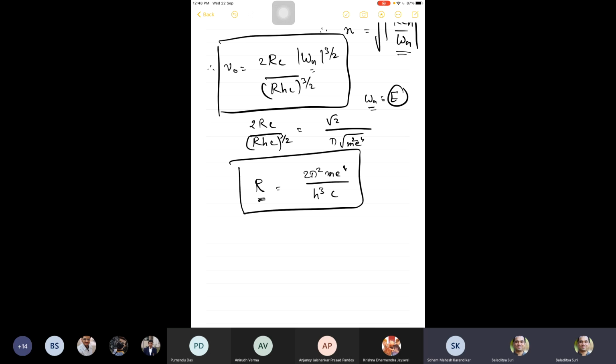Excuse me, yeah, sir. Sorry, sir, since we considered k to be 1 instead of 1 upon 4 pi epsilon naught, we have gotten 2 pi square. The actual formula has 1 upon 8 epsilon naught square in place of 2 pi square. Yeah, yeah. So this is in Gaussian units. In Gaussian units, the Coulomb force is simply e squared by r squared. That is how it is in Gaussian units. In SI units, you have the 1 by 4 pi epsilon naught e squared by r squared.